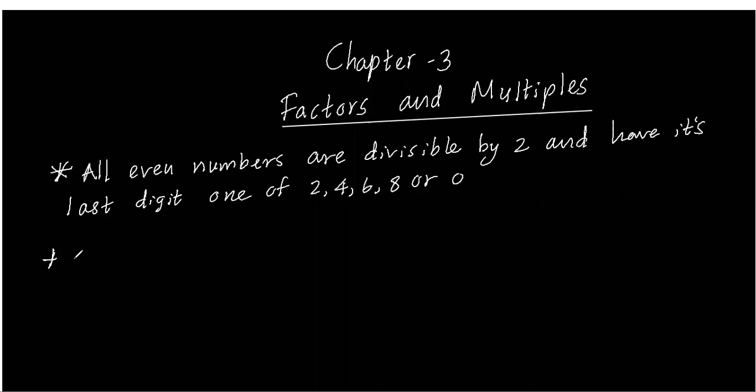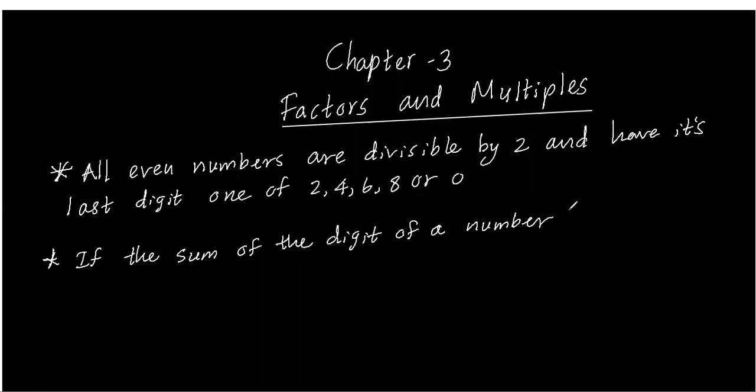Next one. If the digital root of a number is a multiple of 3, we can write: if the sum of the digits of a number is a multiple of 3, it is divisible by 3.